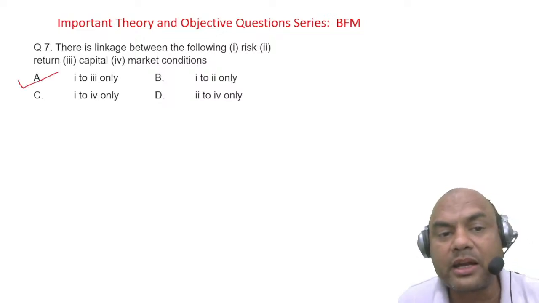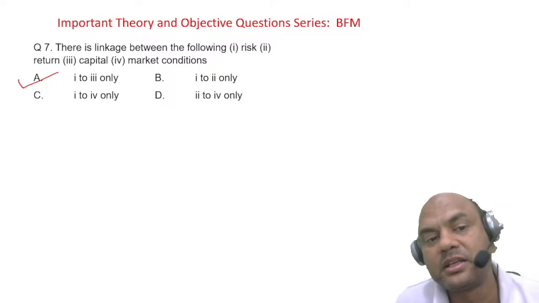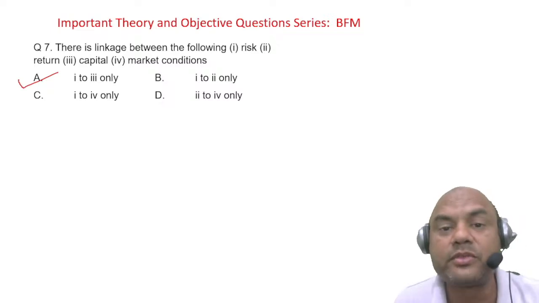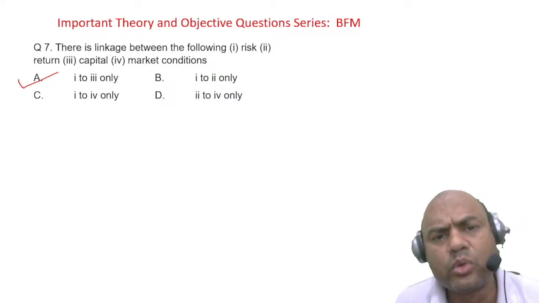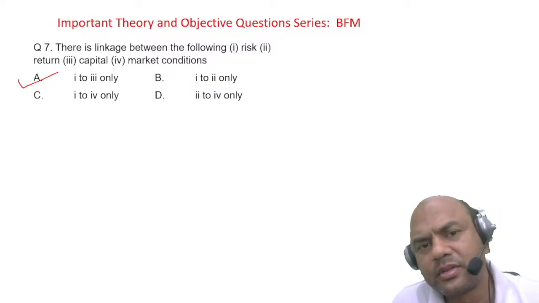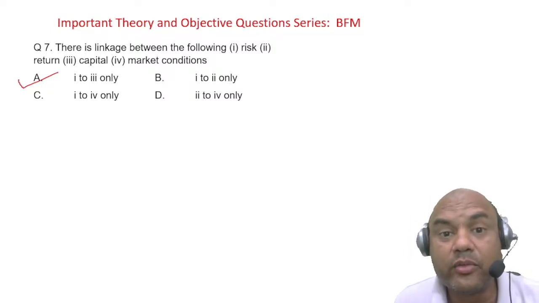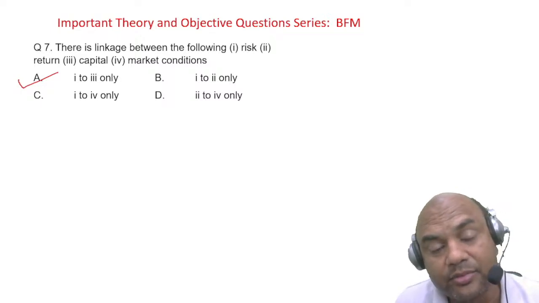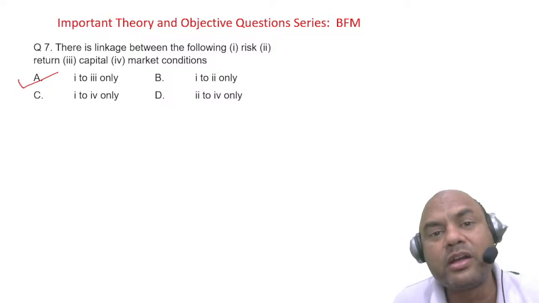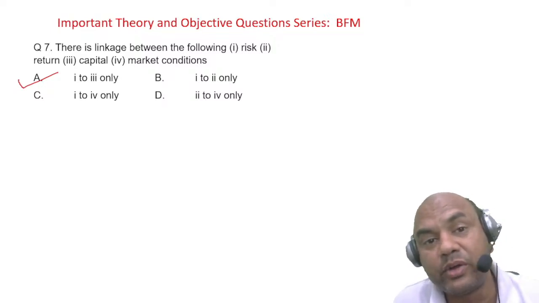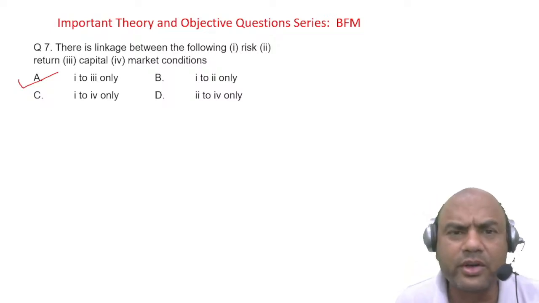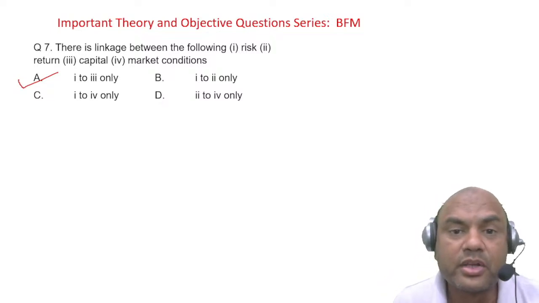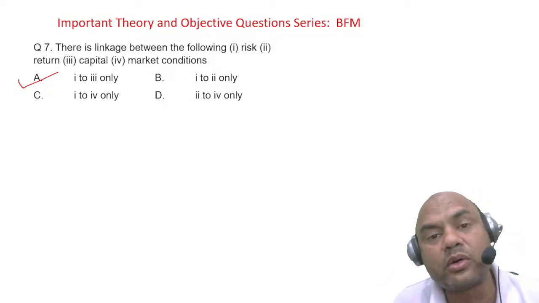1 to 3 only. Market conditions are not in your hands. You can't link them while investing. Here we are talking of while investing. Suppose I am starting a company, do I know after 3 years what will happen? In December 2019, did anyone think that the world will stop for the next 2 years, with COVID in 2021? No one. Because you don't know what the market conditions will be in future. So while investing, you can't calculate all the things.